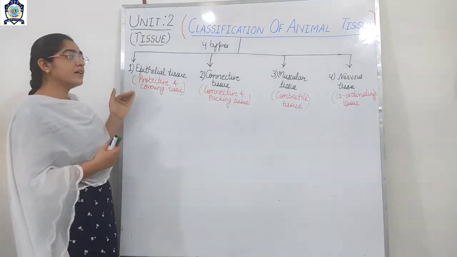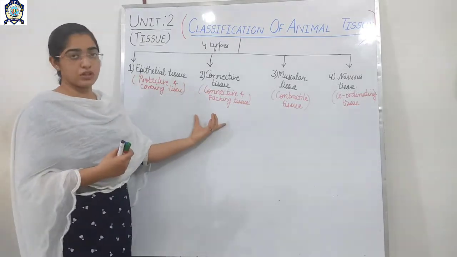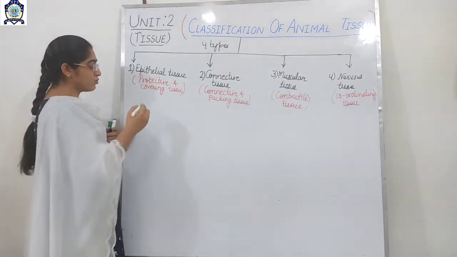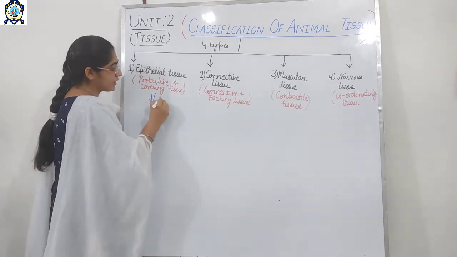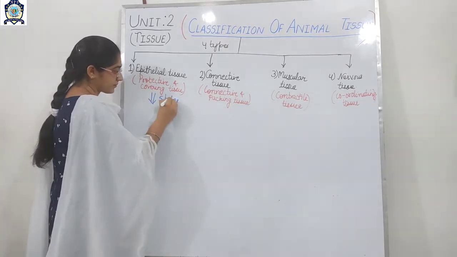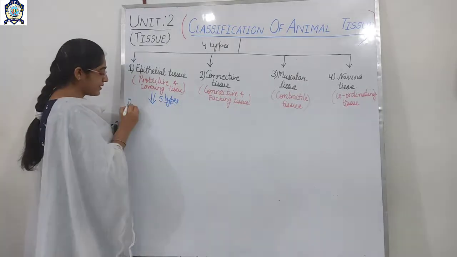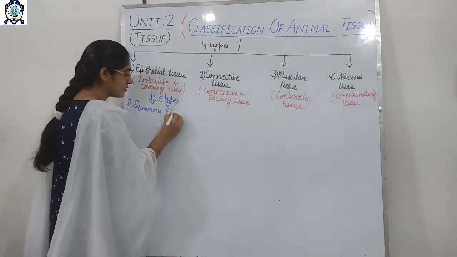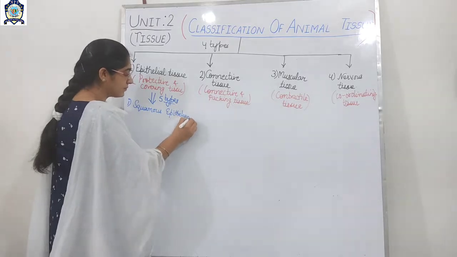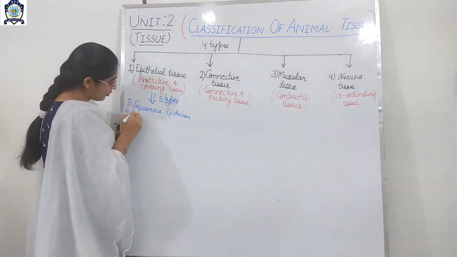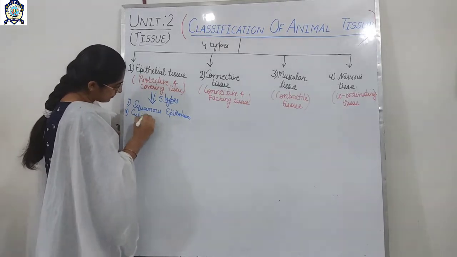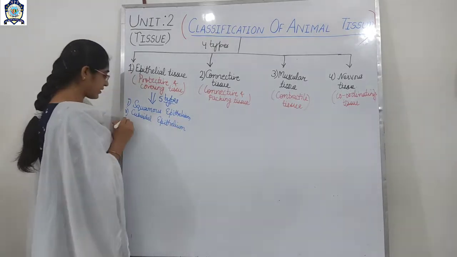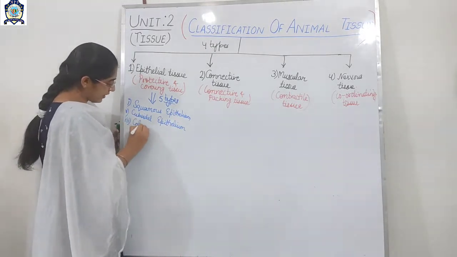So now what are the following types of these four tissues? If we talk about the classification of the epithelial tissue, then they are of further 5 types. Okay, so its first type is squamous epithelium. Next is the cuboidal epithelium. Next, the third one is columnar epithelium.